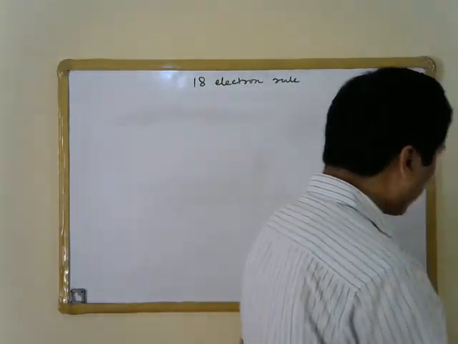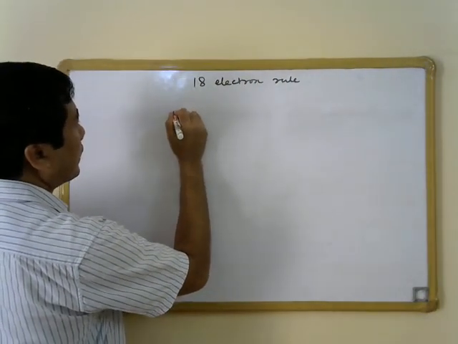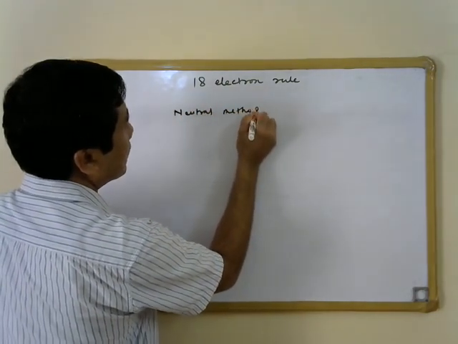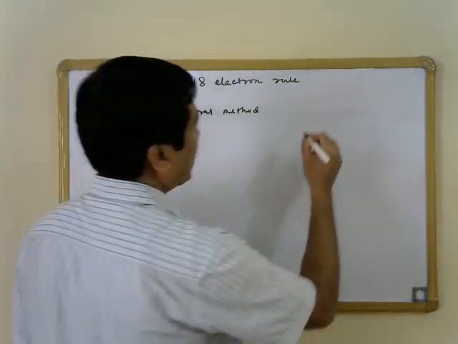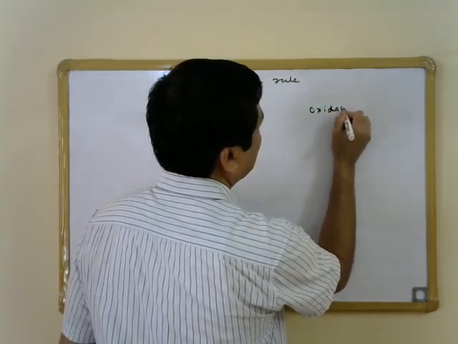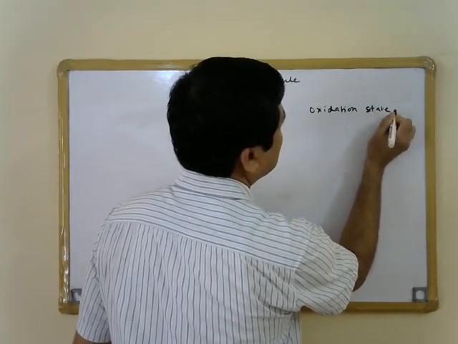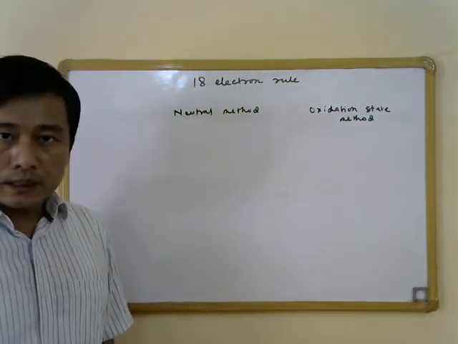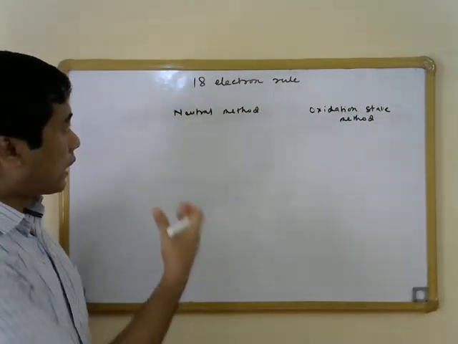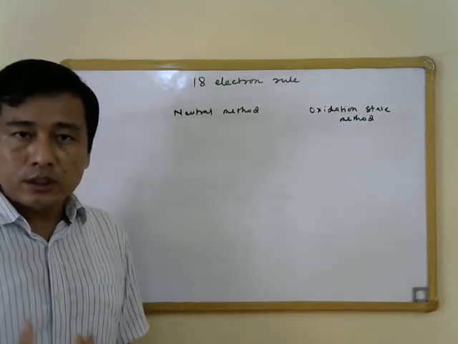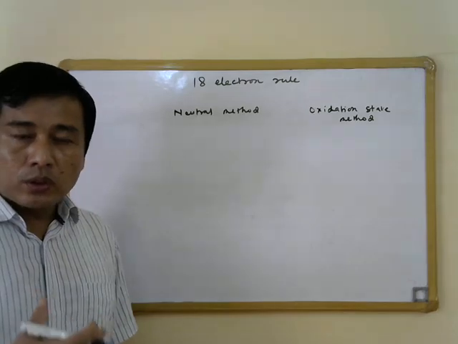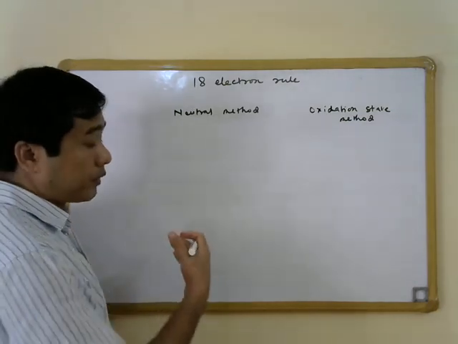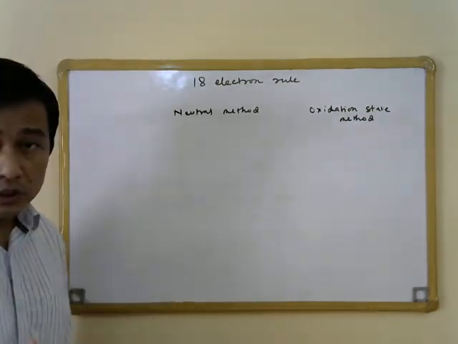These two methods, as you all probably know, are the neutral method and the oxidation state method. Both are distinct in the sense that in the neutral method, we do not consider the oxidation state of the metal ion, and we also do not consider the charge on the ligands while calculating the number of valence electrons, while we do so in the oxidation state method.